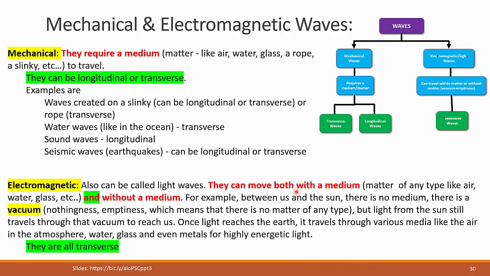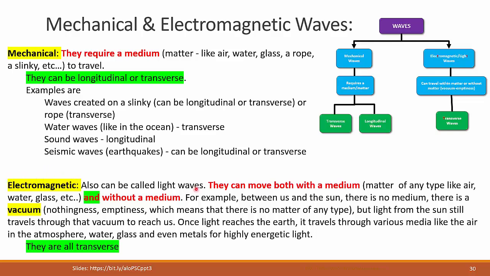Now, electromagnetic waves, on the other hand, don't require a medium to travel. They can move both with a medium and without a medium. What we mean by electromagnetic waves are all sorts of light waves. Light that we can see, that we call visible, as we can speak of the colors red, green, yellow, blue, and then also light that we cannot see, like radio waves, microwaves, ultraviolet, X-rays, gamma rays. All of those are part of what we call electromagnetic waves.